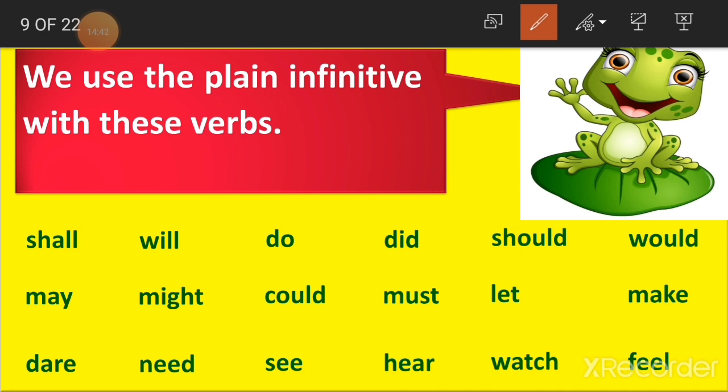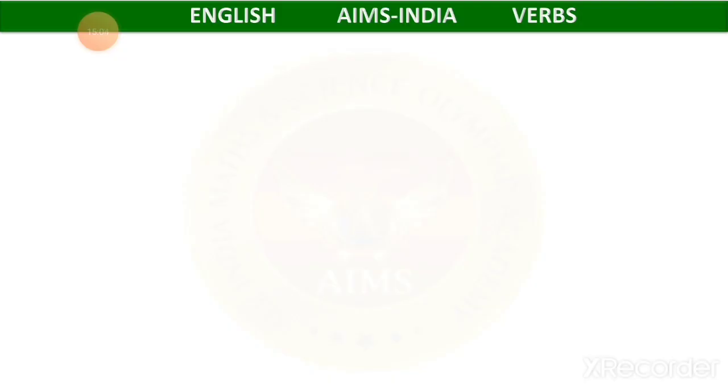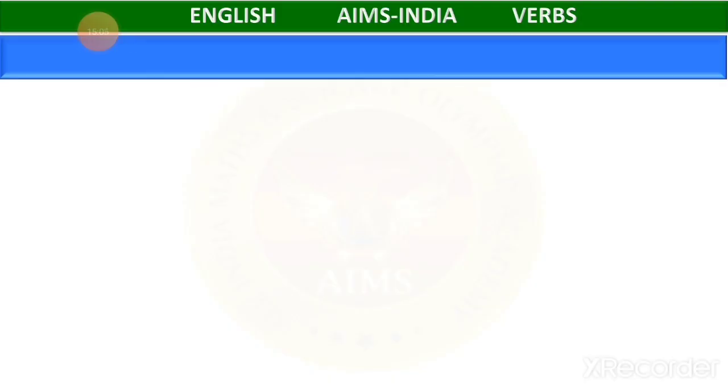Okay, children, please do this work today. With every one word, try to make one sentence at least. For example, I shall come, we will go, can you do, did he come, like that, so many. Okay, children? Clear? These are plain infinitives.